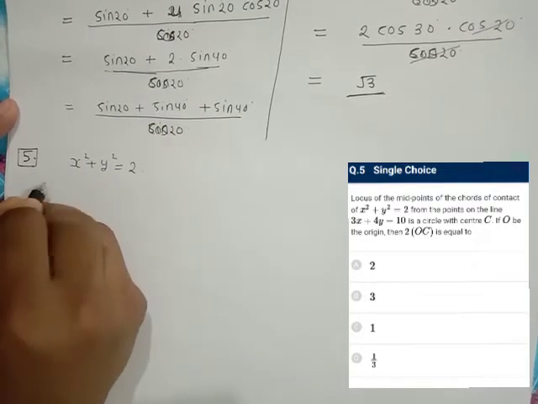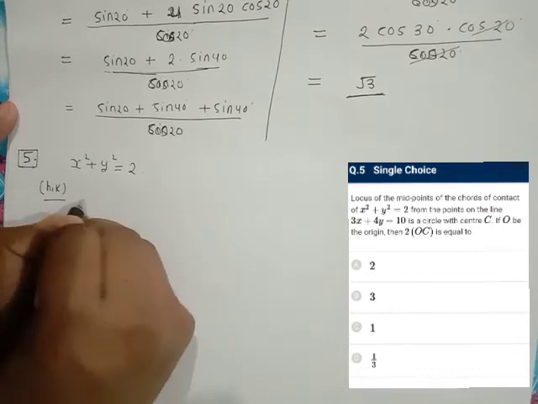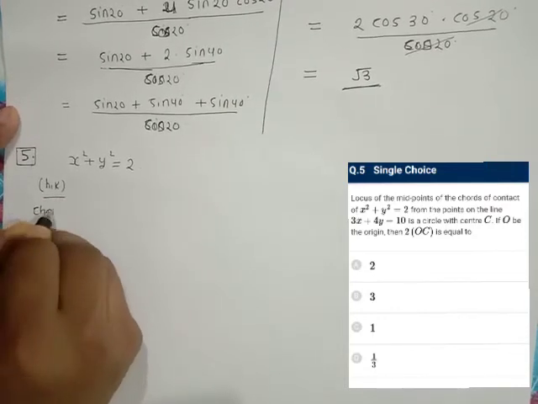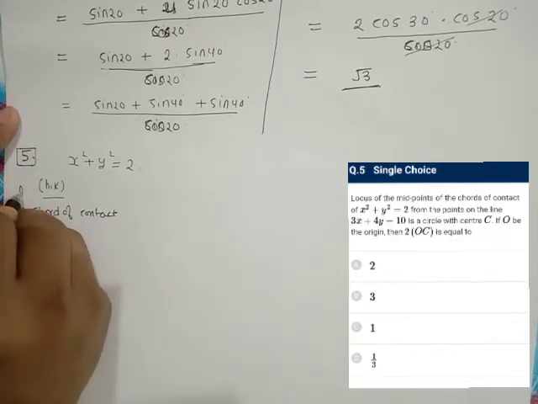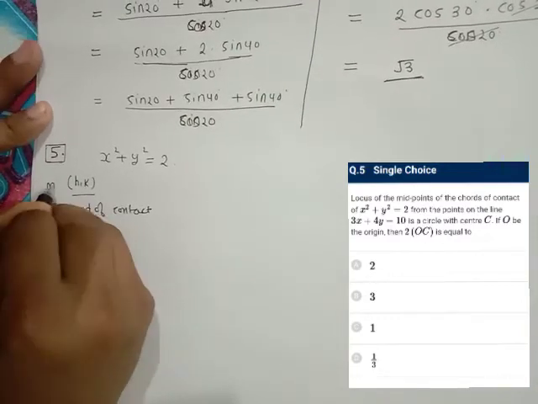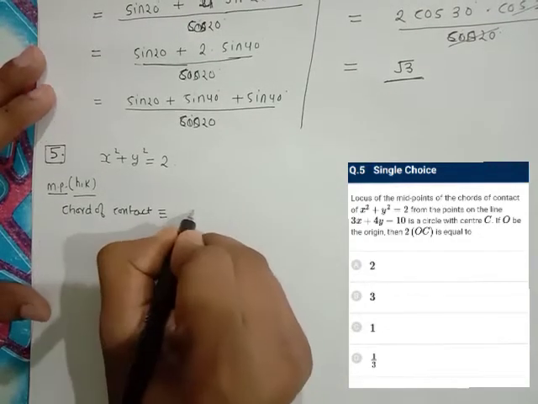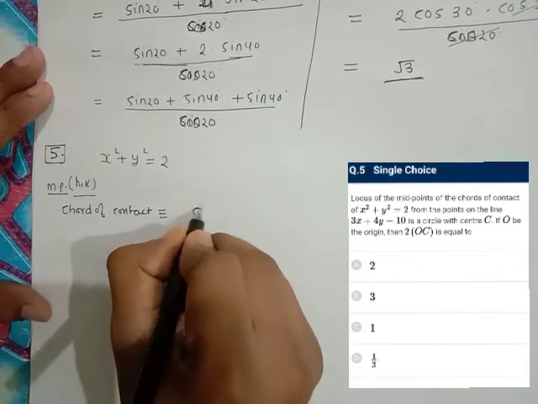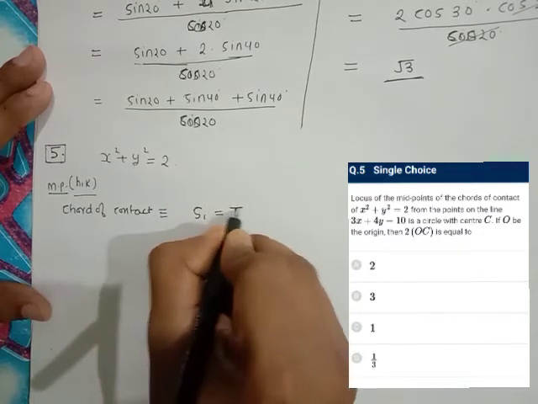So if we take the chord of contact का midpoint अगर h comma k है, then equation of chord of contact, this is midpoint. Let's say midpoint. So equation is given by T is equal to S1.